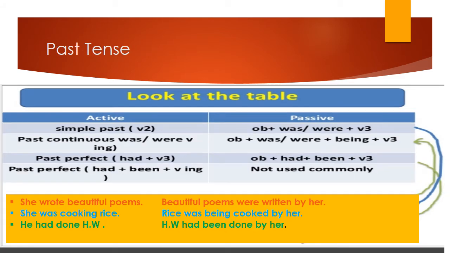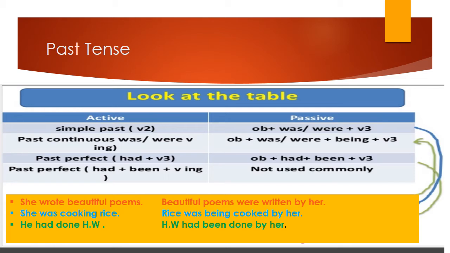Now let's look at the table for the past tense. Simple past tense, we have the second form of the verb. She wrote beautiful poems, and when we convert, we will use was/were and the third form of the verb. Beautiful poems were written by her.